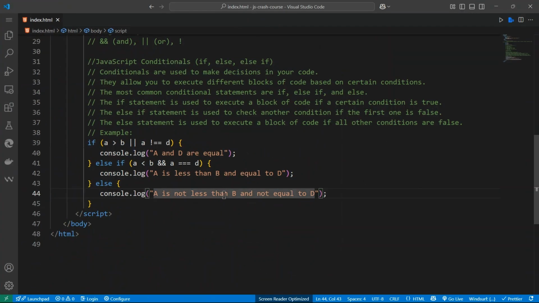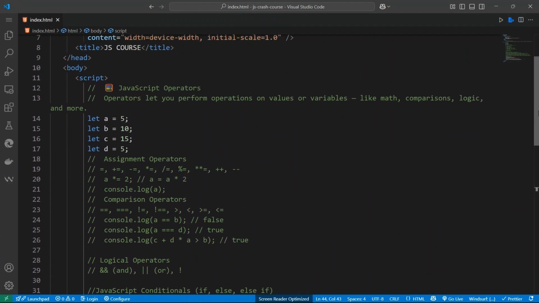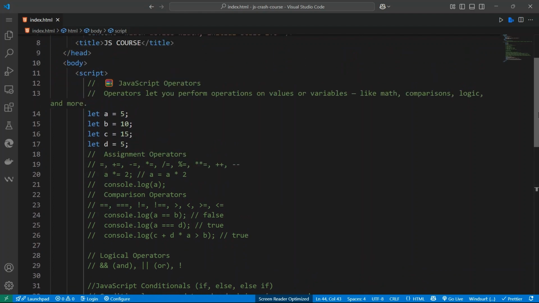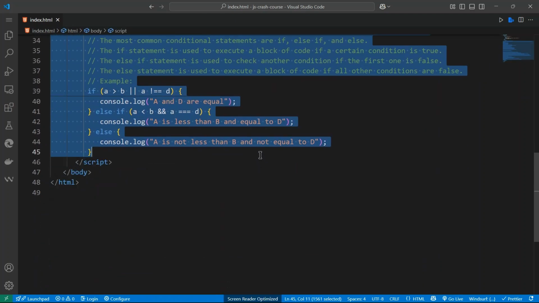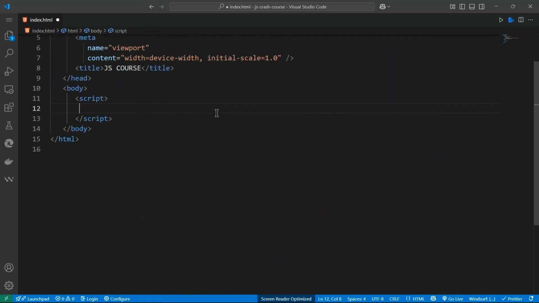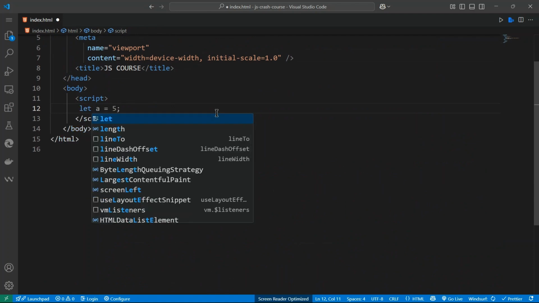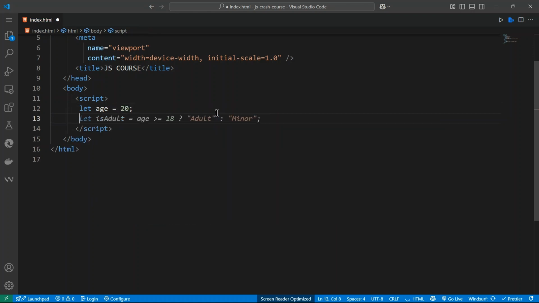We can play around a little bit with the statement, and I can also give another example here. Let's clear everything and start fresh. I can say let age is equal to 20.